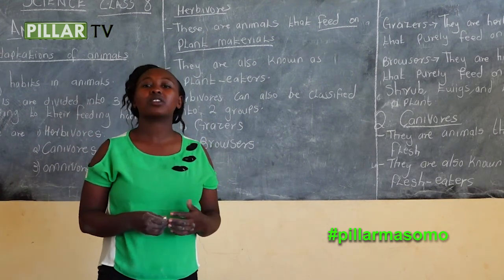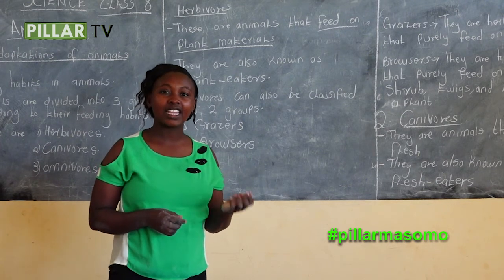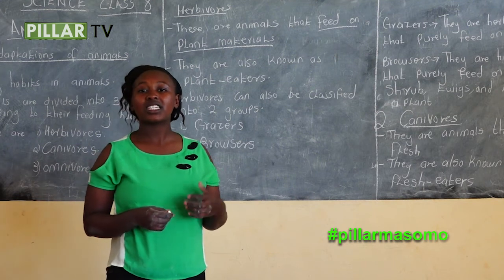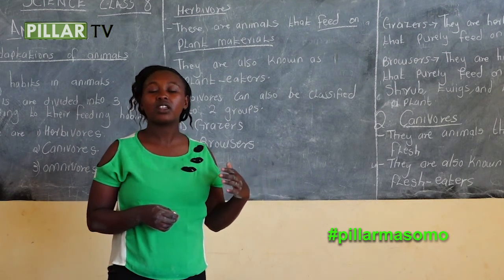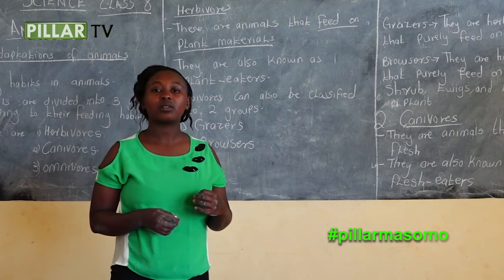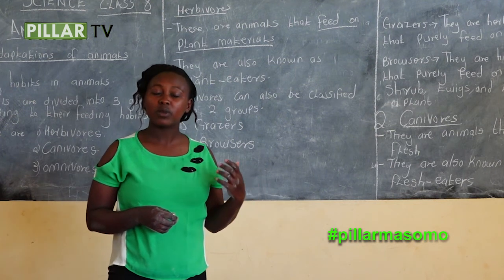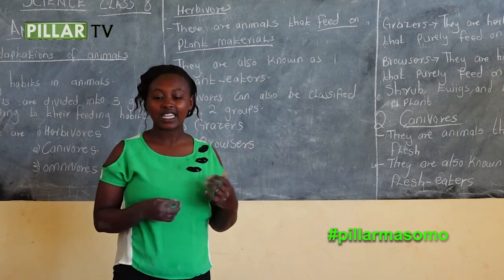Which are these mammals that feed on both flesh and vegetables? You have said that this category of animals is known as omnivorous. They feed on both flesh and vegetables. And another name for omnivorous is mixed diet eater.